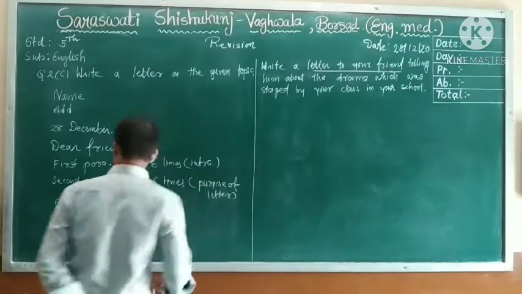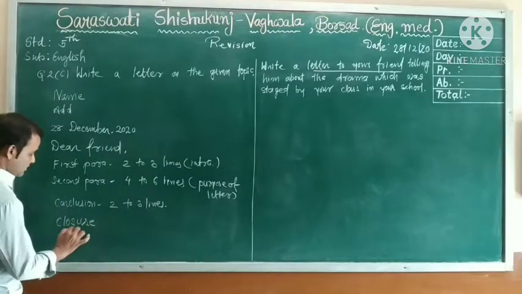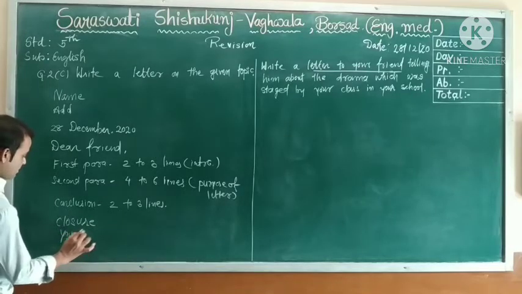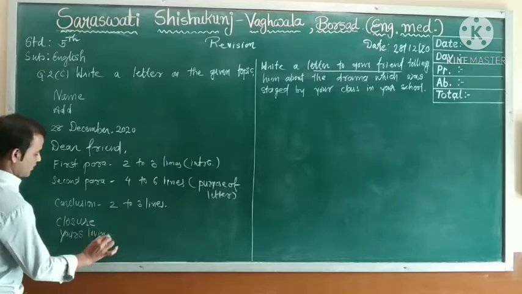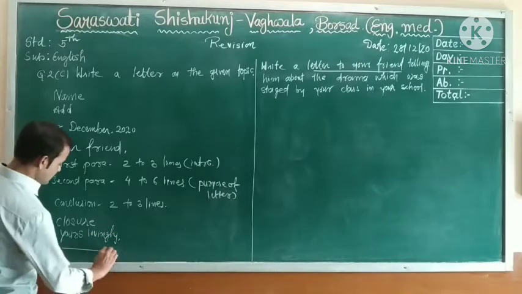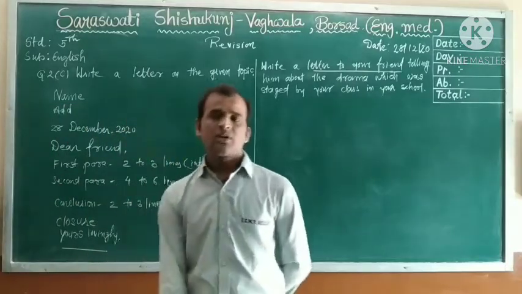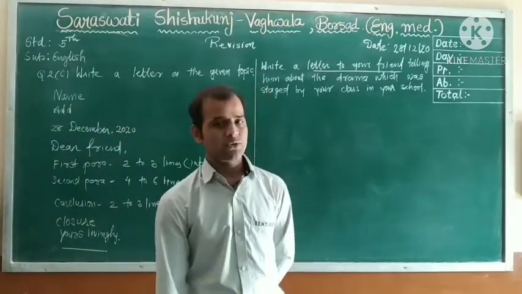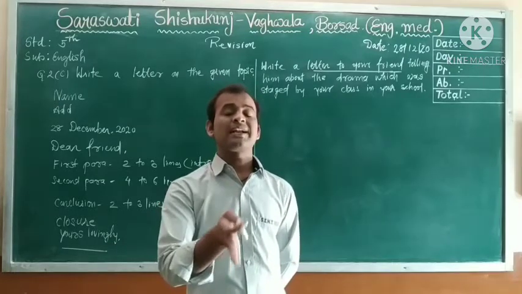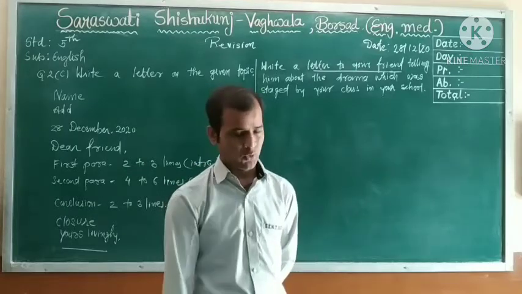What I am saying? Close. So closure, my dear students, means what you are writing: yours lovingly, or yours affectionately. Dear students, yours lovingly. Or you can write your loving friend. If you are writing a letter to your friend, you can write your loving friend, or yours lovingly, or lovingly yours. That is also acceptable.